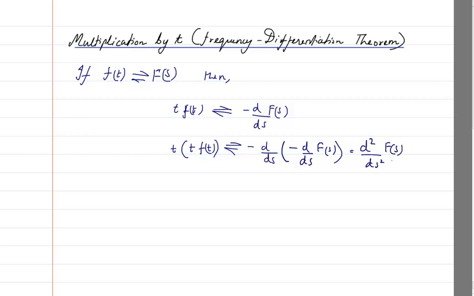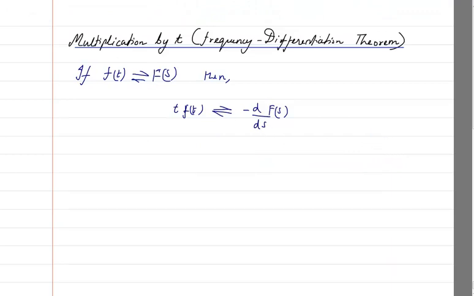That means you have to do double differentiation of F of s, and like that we can keep on going for t raised to power n. But for the case of simplicity, we will keep it to this much, and we'll put that in a box. So now this is the frequency differentiation theorem. Based on it, we can do certain problems.